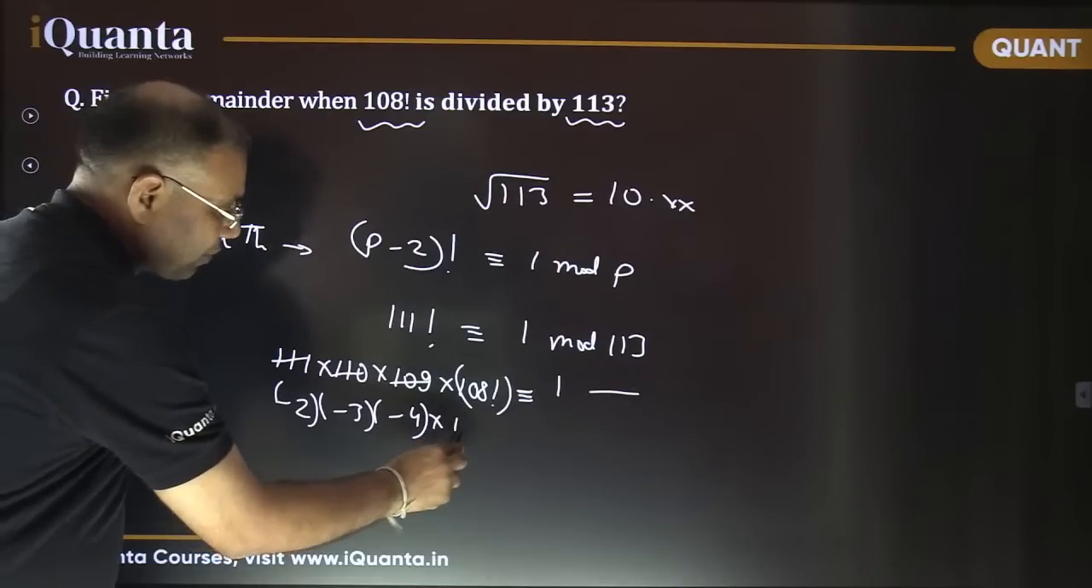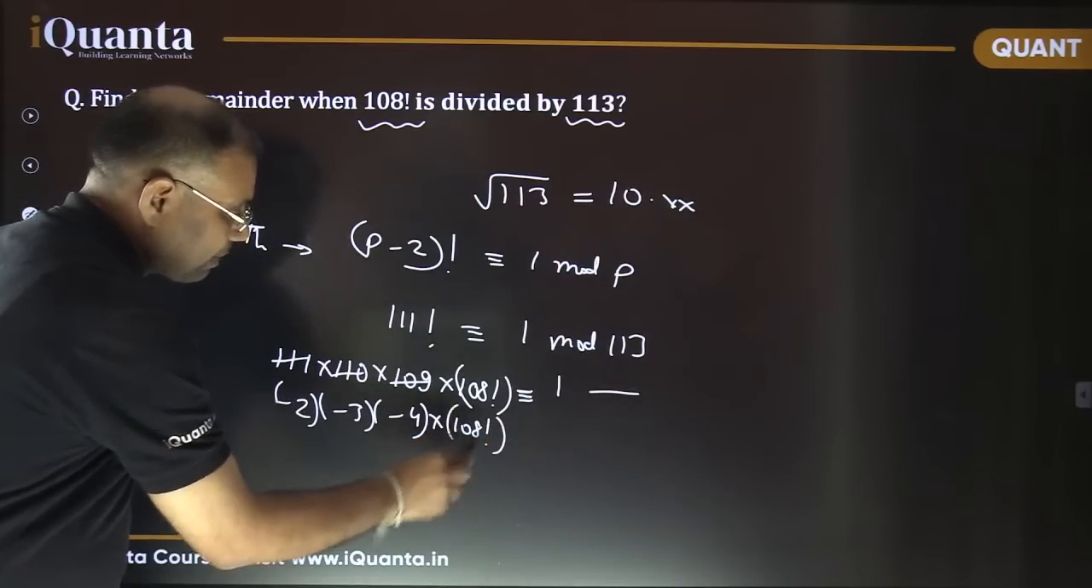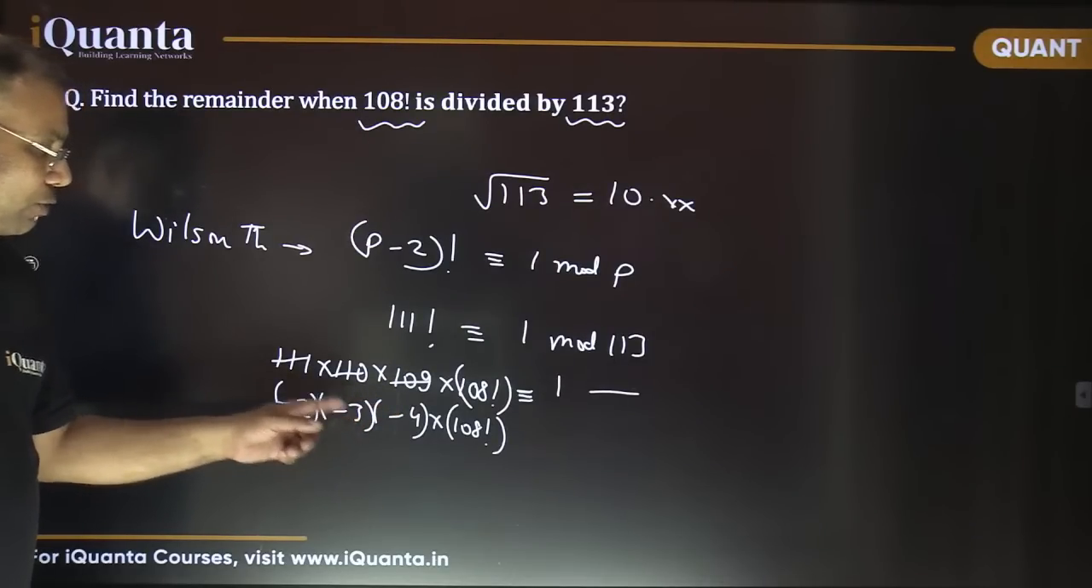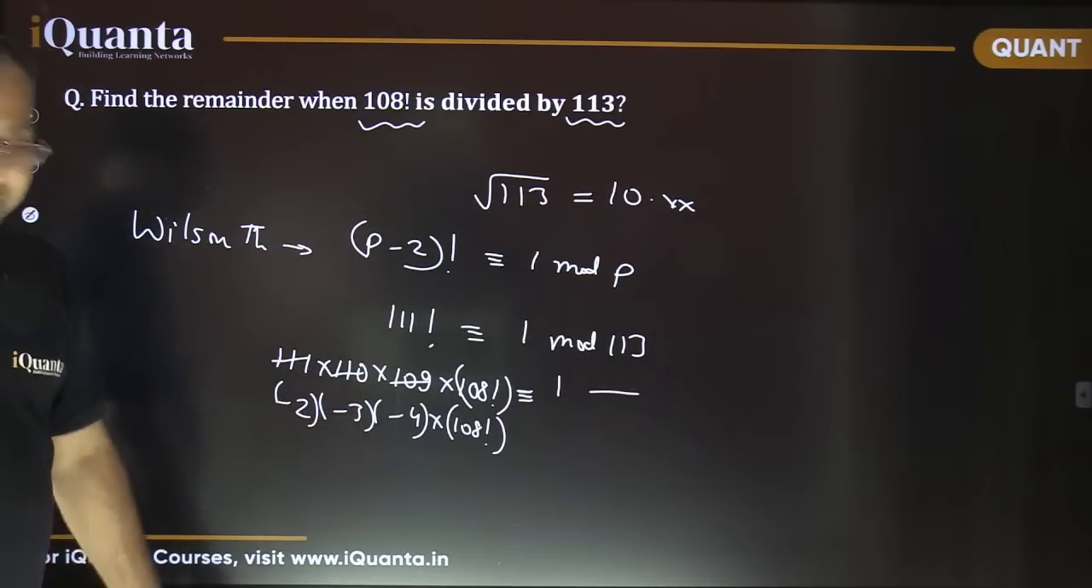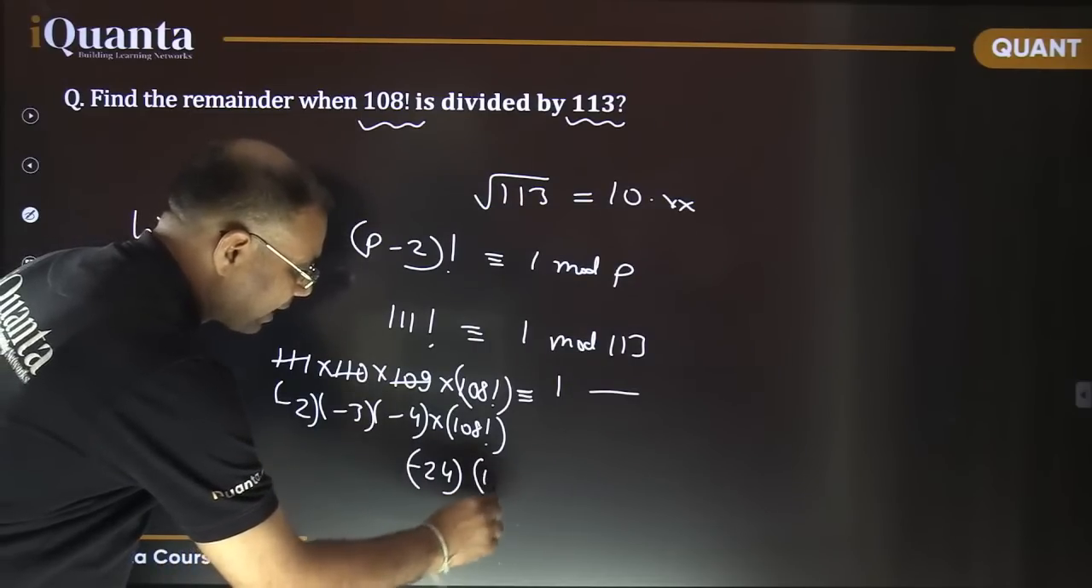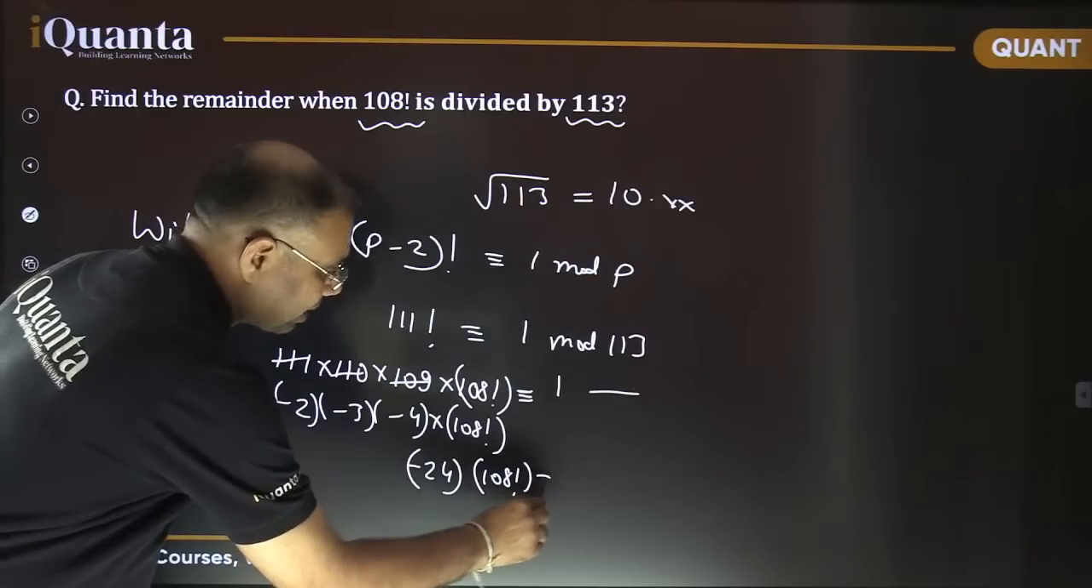This is 108 factorial. This remainder we need to calculate. And upon simplification we can see 4 3s are 12, 12 2s are 24. This is negative of 24, right? So I can write minus 24 times this 108 factorial. This net remainder comes out to be 1.